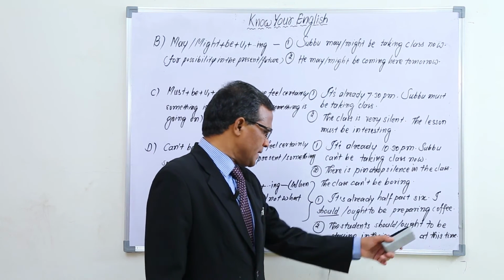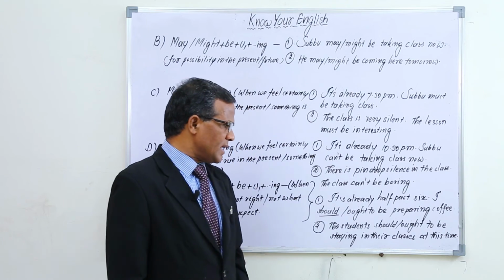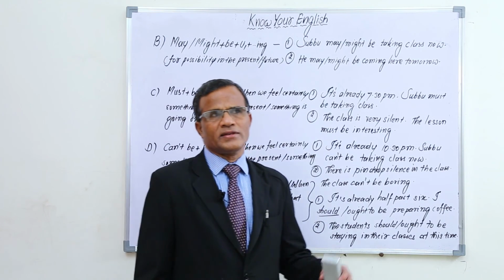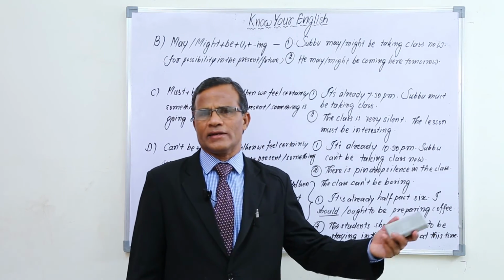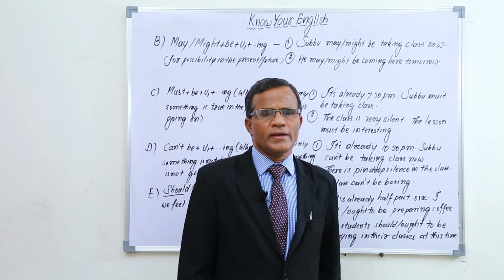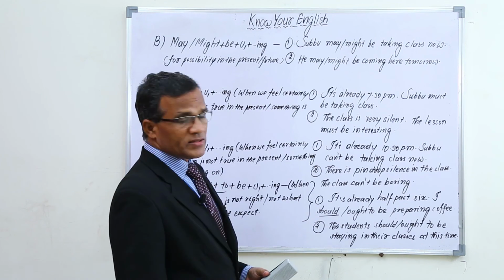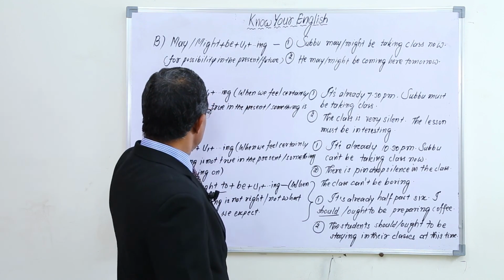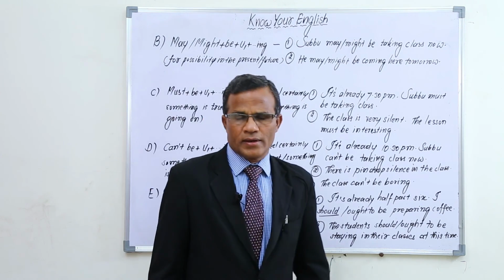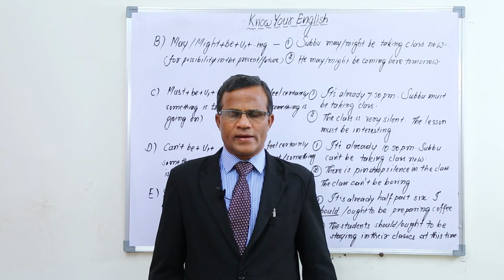The students should be, or the students ought to be staying in their classes at this time. Why are they playing in the ground like that? So in this way, we use a modal verb plus be plus v1 plus ing. So all these modal verbs we have learnt now.